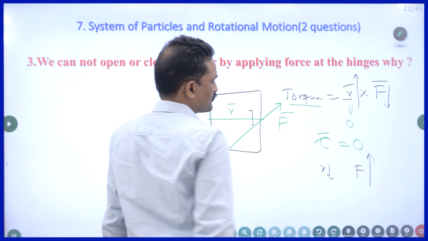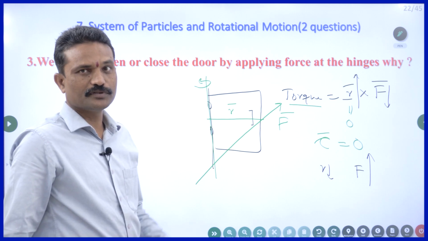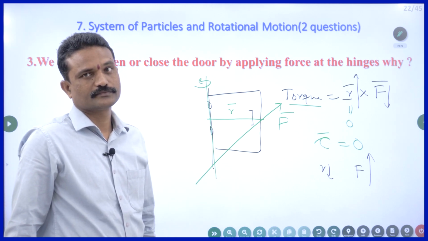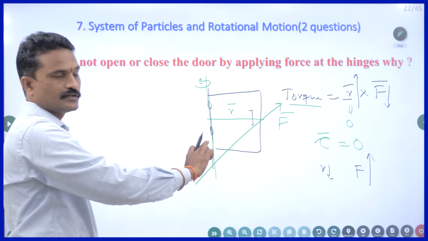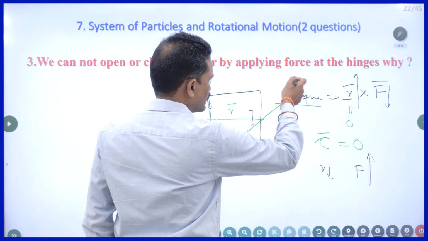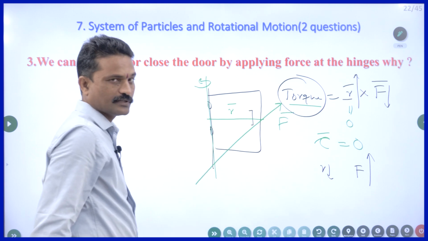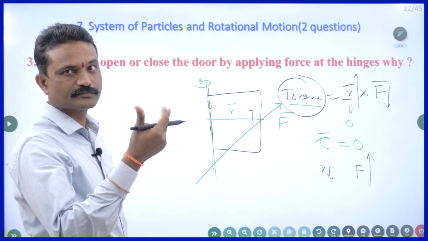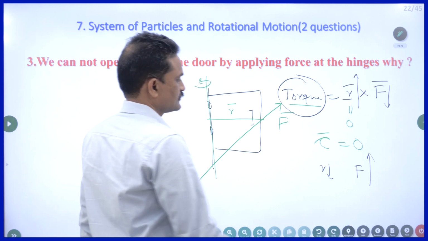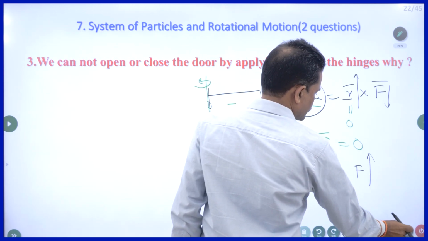Even if you apply more force, you may not be able to turn it around. Is it clear? When I apply force at the hinges, R becomes 0, so the torque will be 0, so it is impossible to open the window or the door, right? So this is very, very important.